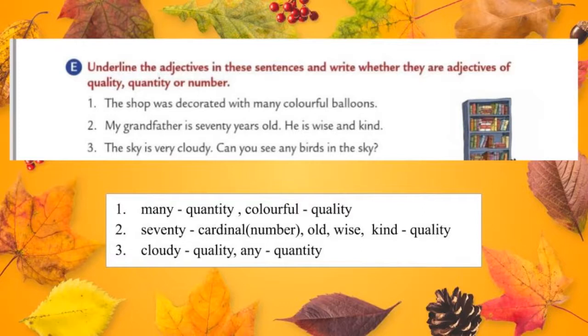The sky is very cloudy. Can you see any birds in the sky? See here, cloudy is an adjective. We described the sky as cloudy. So cloudy is an adjective, and it comes under the category quality. So underline the adjective cloudy, and it comes under the category quality. And next adjective in the third one is any birds. We do not know the exact number of birds, so any birds. So underline the adjective any, and it comes under the category quantity.